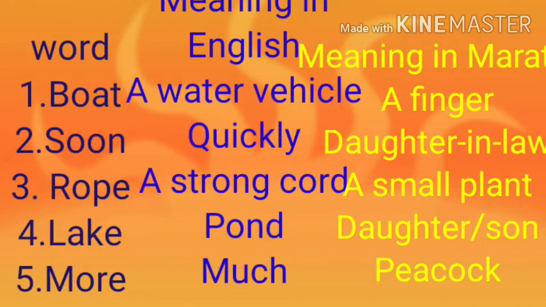Second word soon. In English its meaning is quickly. In Marathi soon is called daughter-in-law. Third example, rope. The meaning of rope is in English a strong cord. In Marathi it is called a small plant. Word 4 is lake. Lake means in English pond. Lake is called in Marathi daughter or son. Fifth word is more. More means much in English and more is called in Marathi peacock.